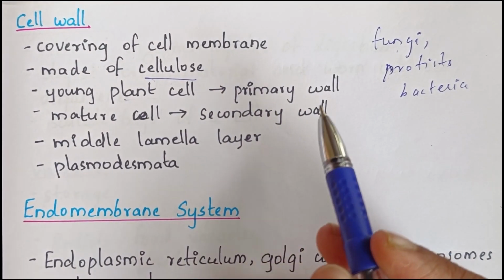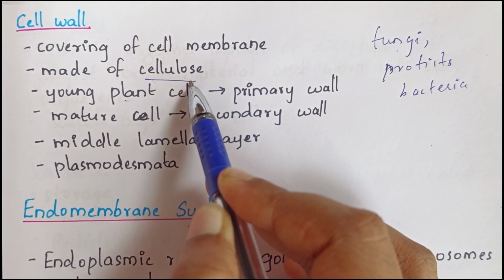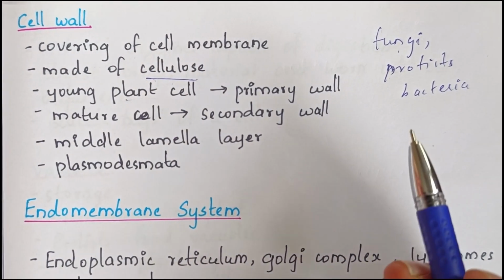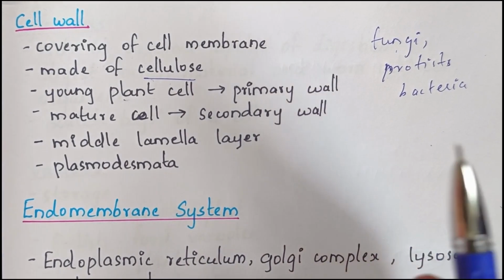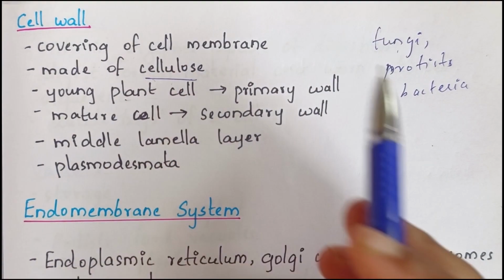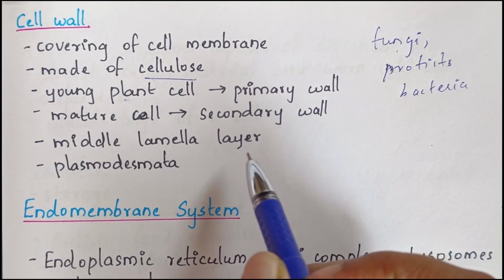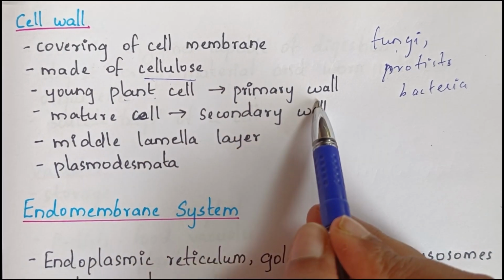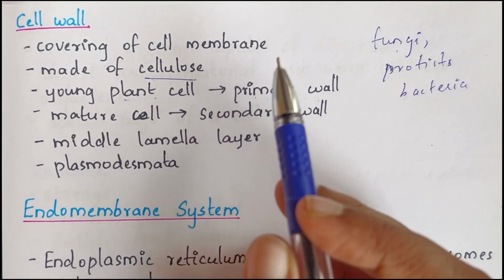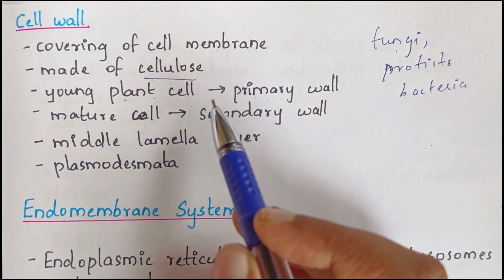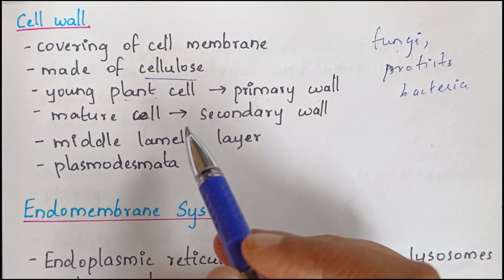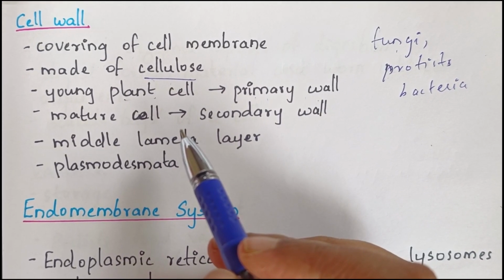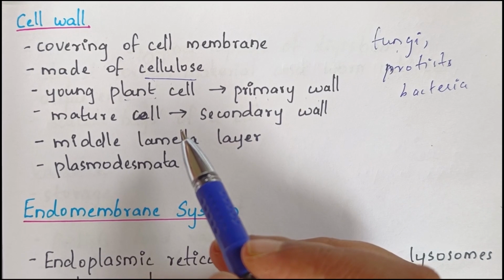I have already told that the main constituent of the cell wall is cellulose. But in the case of algae, it may contain galactans, mannans, and calcium carbonate in addition to cellulose. And in the case of plant cells, it may contain hemicellulose, proteins and pectins in addition to cellulose. Next, the cell wall of a young plant cell is called a primary wall. This primary wall is capable of growth. But when the plant matures, this primary cell wall diminishes and a secondary wall is formed.